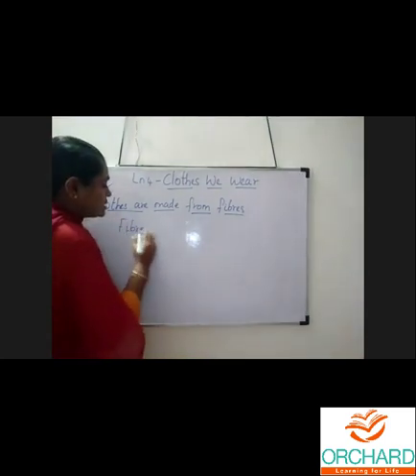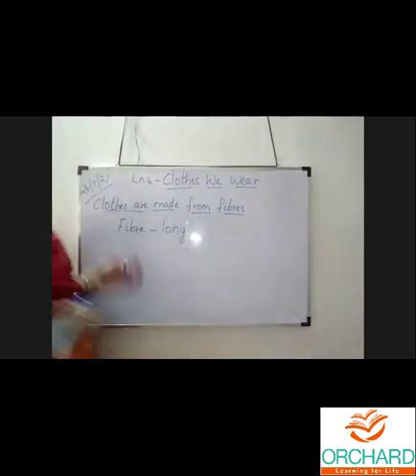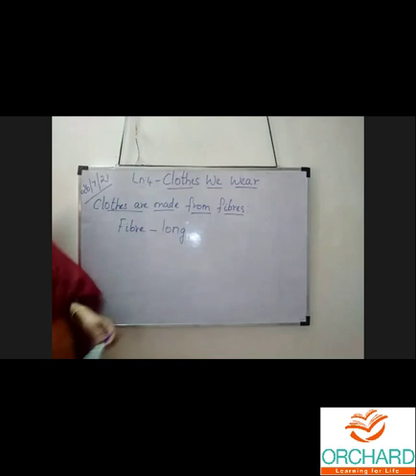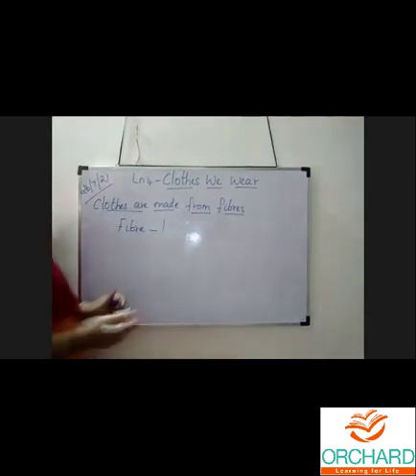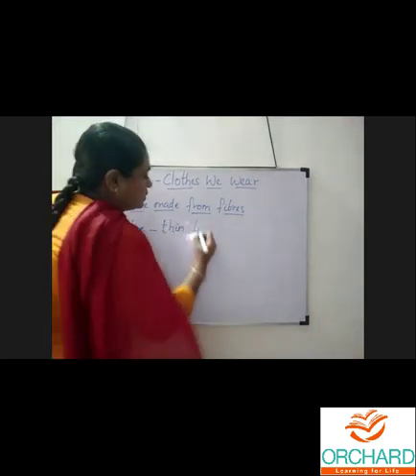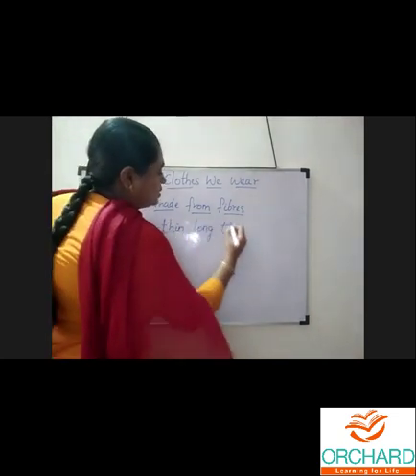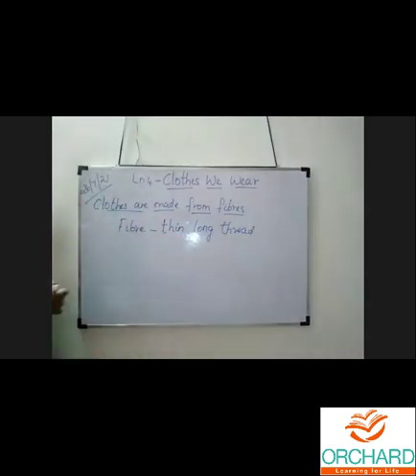Fiber means it's a thin, long thread. That is called fiber. So fiber is used to make different types of clothes.